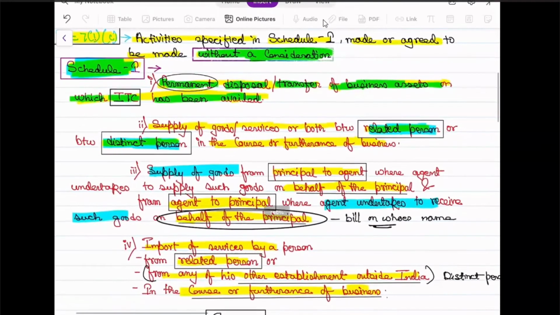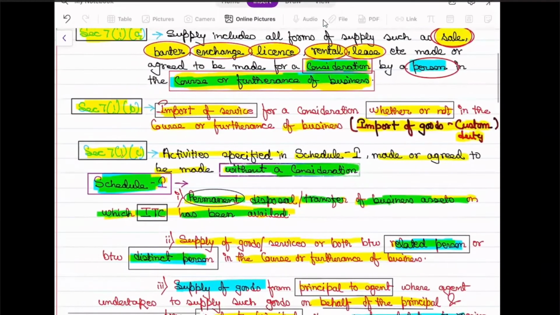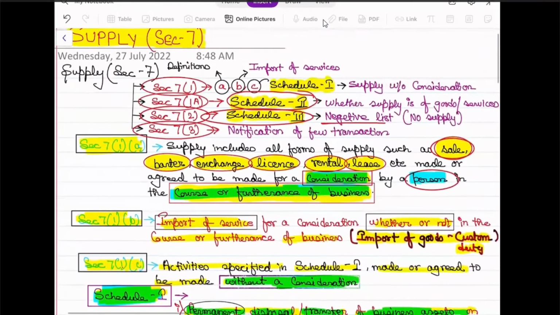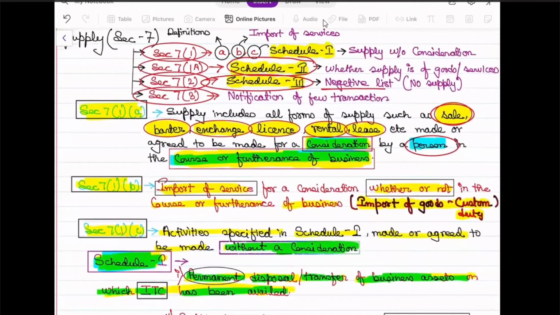Let's have a quick revision of what we have gone through. We came to the part supply, and we know supply is covered under section 7. We are going through section 7 subsection 1, where we have gone through two clauses till now. One was section 7 subsection 1A, which is a definition, or more appropriately the general meaning of supply.